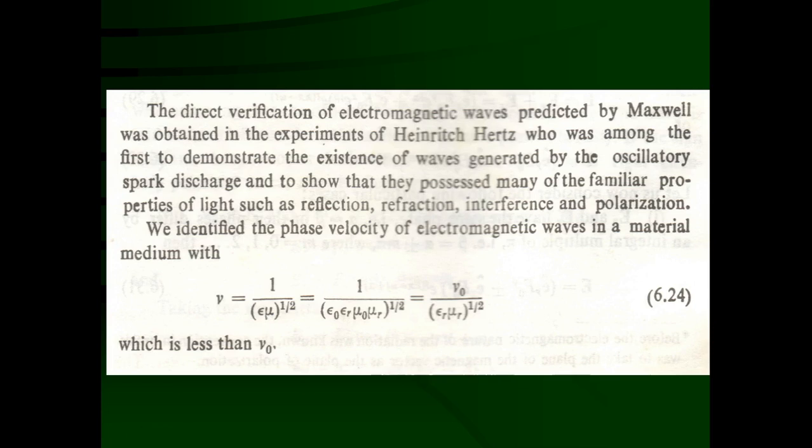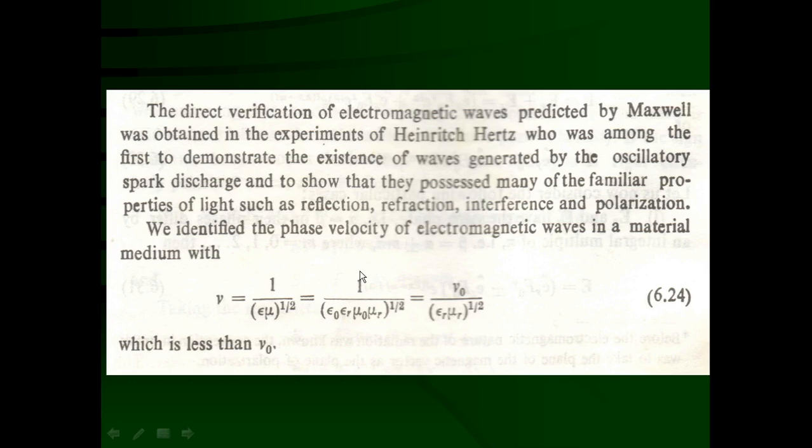You know that mu is equal to mu 0 mu r. What is mu r? The relative permeability of the medium, mu r equal to mu upon mu 0. So you can substitute mu equal to mu 0 mu r, and similarly epsilon equal to epsilon 0 epsilon r.